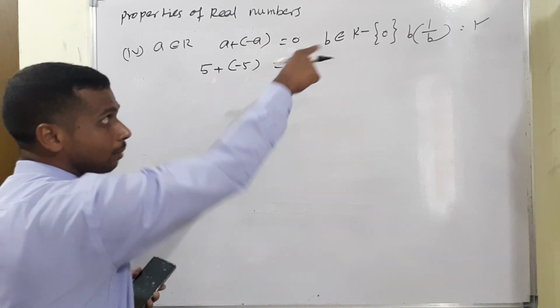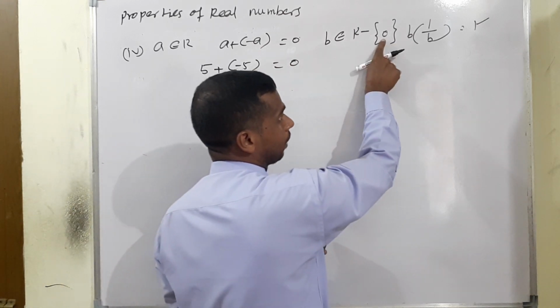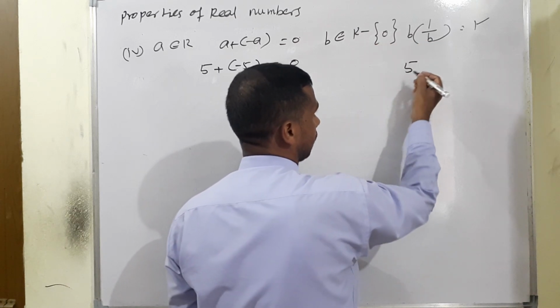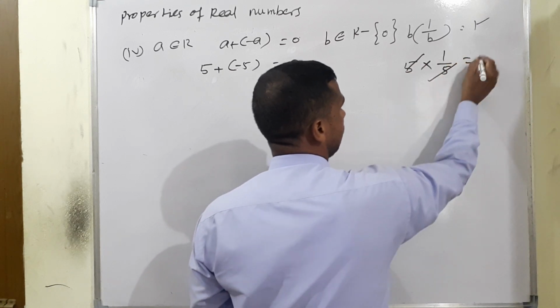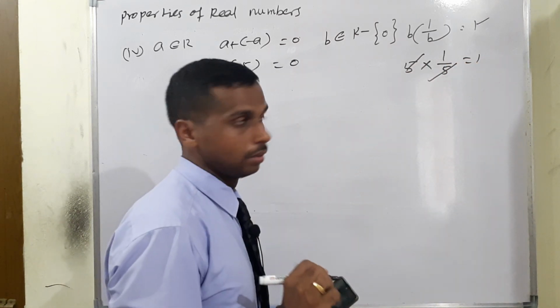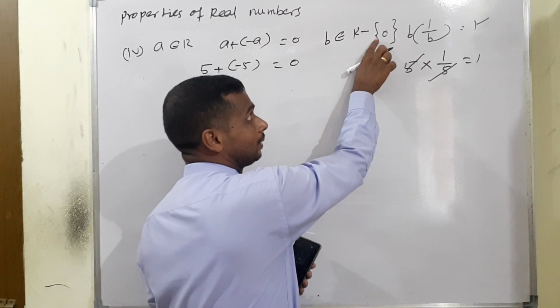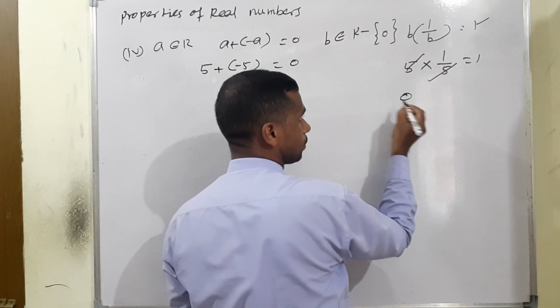Additive inverse. But in multiplication, listen very carefully. Okay, same condition I have taken. 5 means the reciprocal is 1 by 5, so definitely 5 cancels, and the value we have is the identity element 1 in multiplicative. The condition is except 0. Okay, I have taken it for 0.